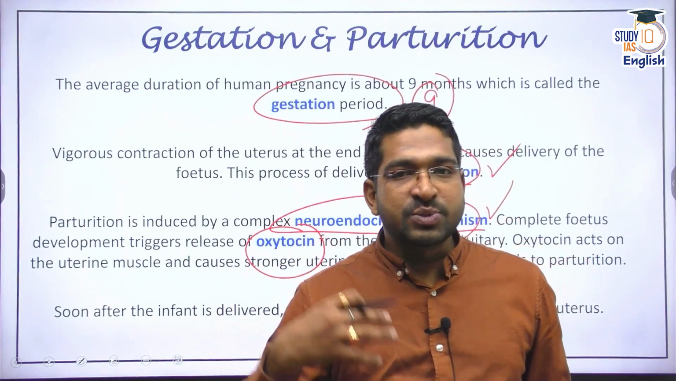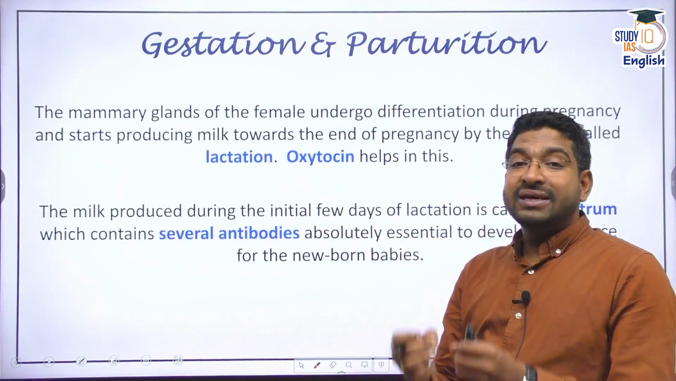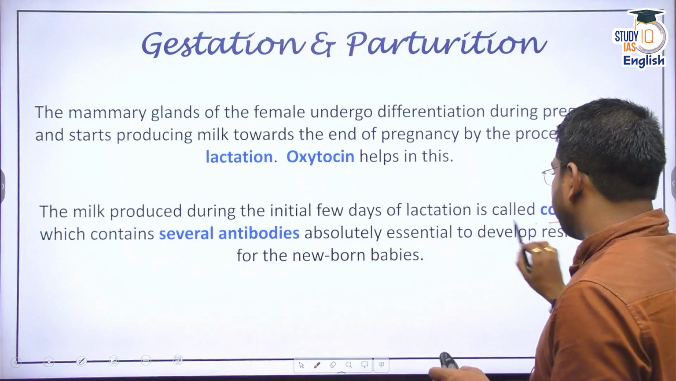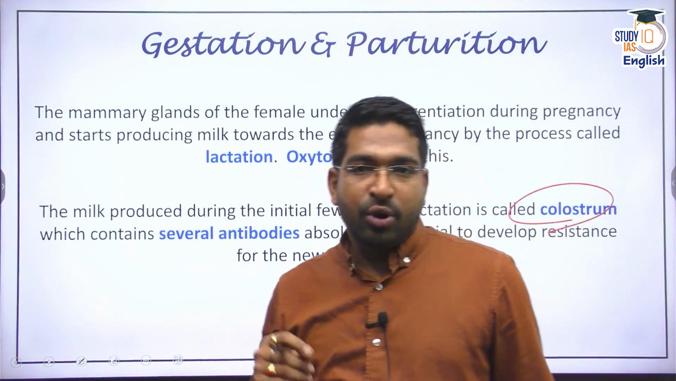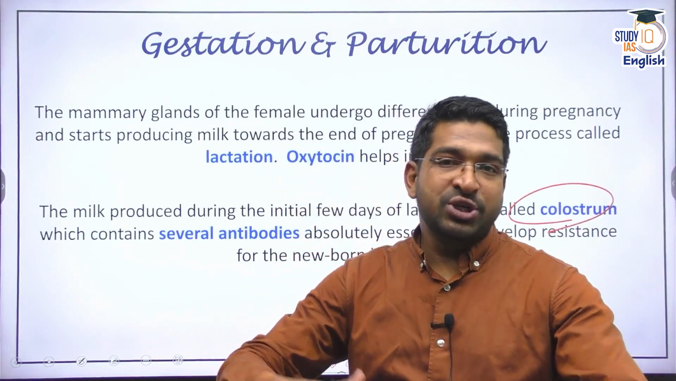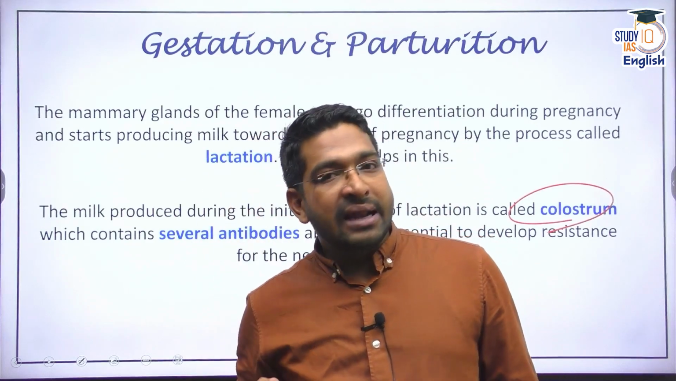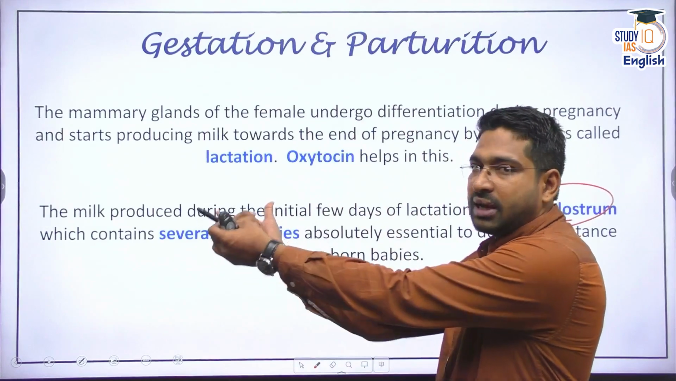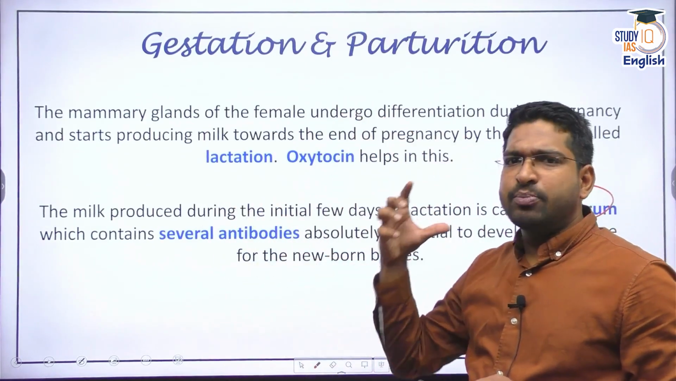Once the baby is born, the baby is continuously fed for the first 6 months with the mother's milk only, because the mother's milk contains colostrum, which has several antibodies which build the immune system of the child. Apart from that, once parturition occurs, oxytocin also activates the mammary glands in the female, so that milk production starts, so that milk can be provided to the child. Now this is the process of reproduction in humans.